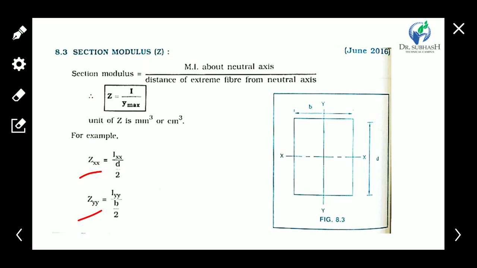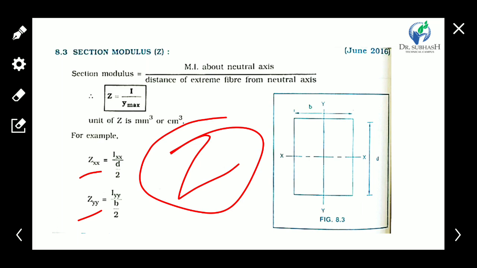By this way we can calculate the section modulus. It is the ratio of moment of inertia about the natural axis upon the distance of the extreme fiber from the natural axis, and it is denoted by capital Z.